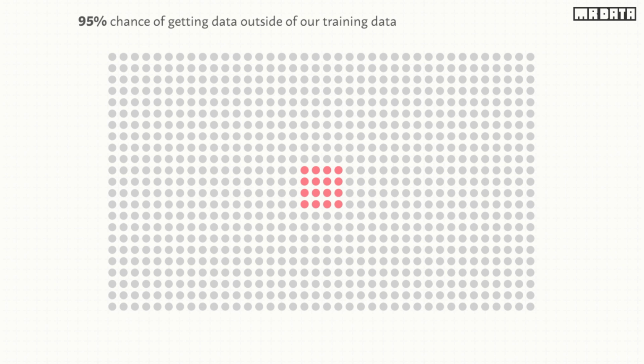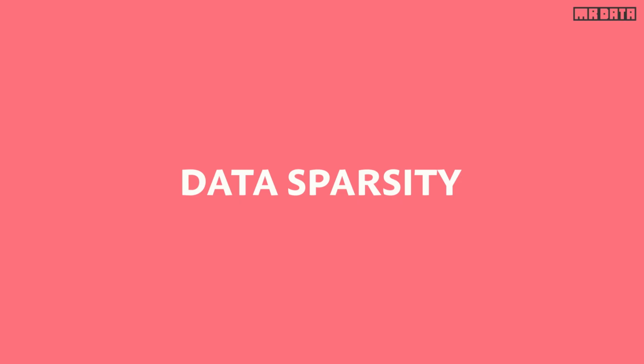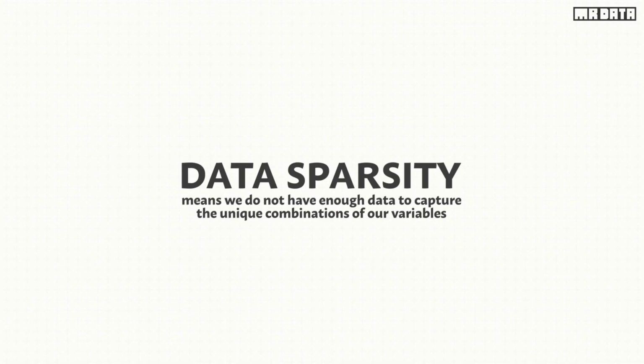There is no way we are going to have such a data set, and therefore we hope that with our training data we can get a generalized model that can predict a child's height. However, with the additional variables, it gets harder to get a generalized model, and this is because of data sparsity. Data sparsity simply means that we do not have enough data to capture the unique combinations of our variables.